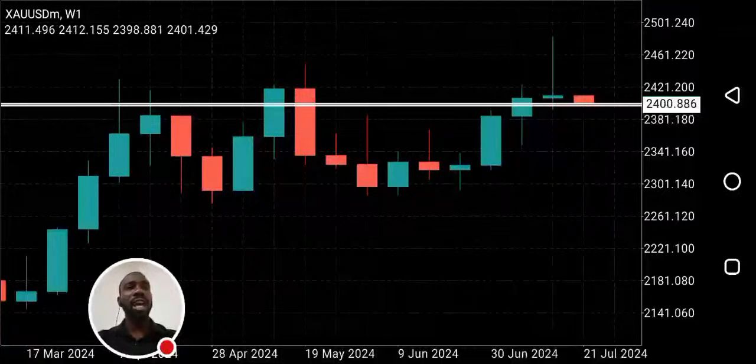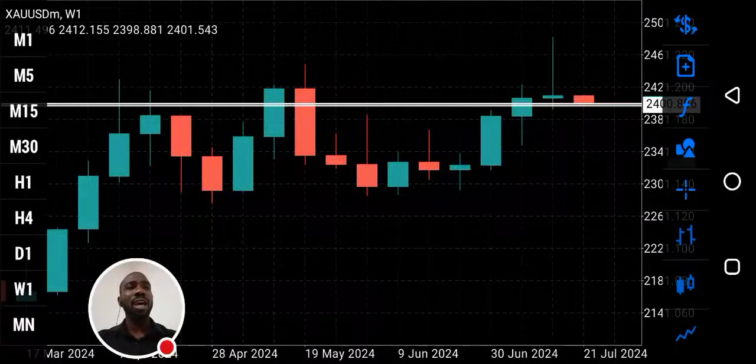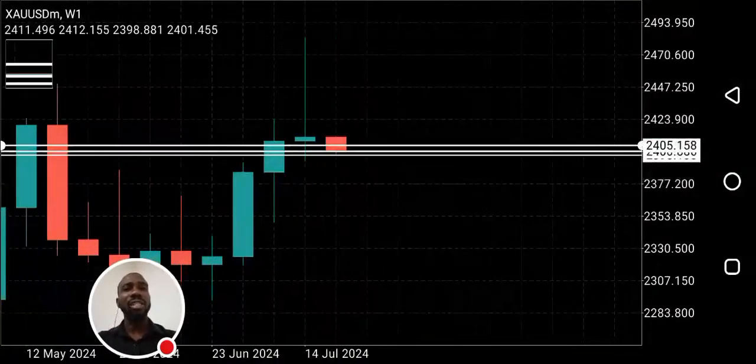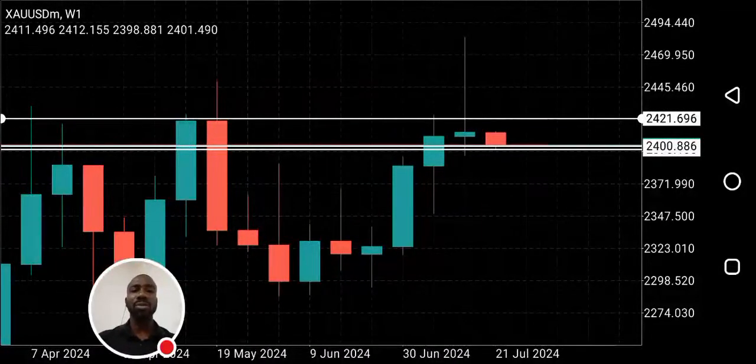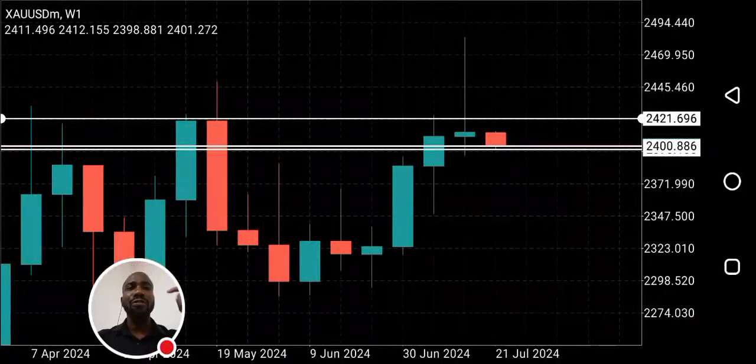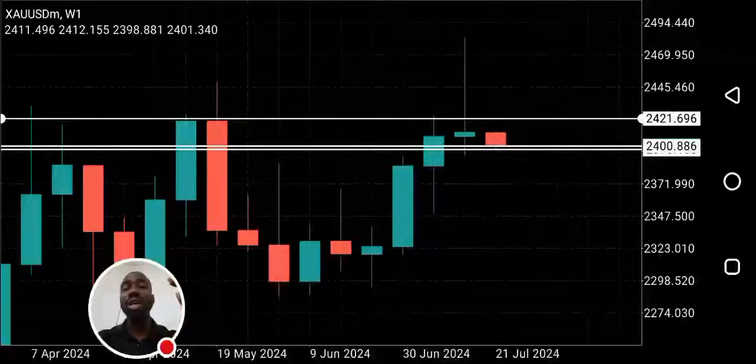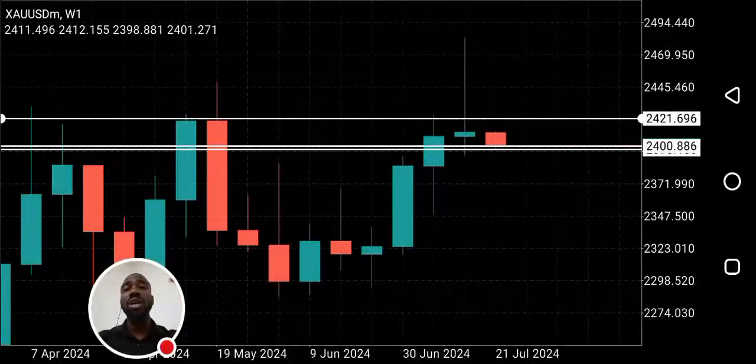Can you see that? And that shooting star formed at a previous resistance level. So it has a high probability of playing out because it formed at a previous strong resistance level. We are on the weekly time frame, so resistance and support levels on the weekly and daily time frames are strong.